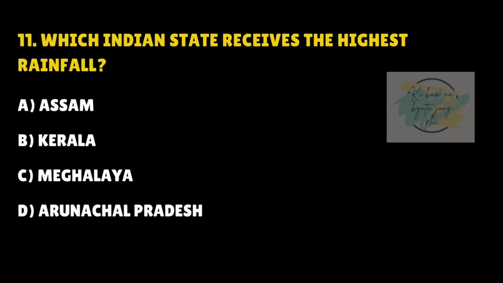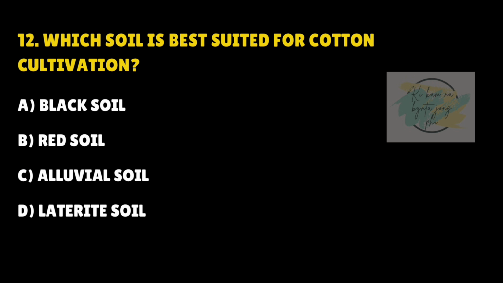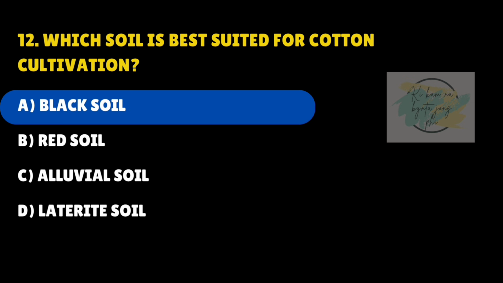Which Indian state receives the highest rainfall? Answer is C. Meghalaya. Which soil is best suited for cotton cultivation? Answer is A. Black soil.